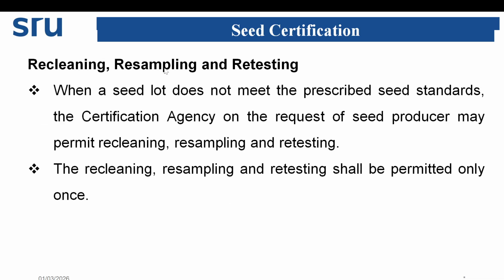Recleaning, resampling and retesting. When the seed lot does not meet the prescribed seed standards, the certification agency, on the request of the seed producer, may permit recleaning, resampling and retesting. The recleaning, resampling and retesting shall be permitted only once.